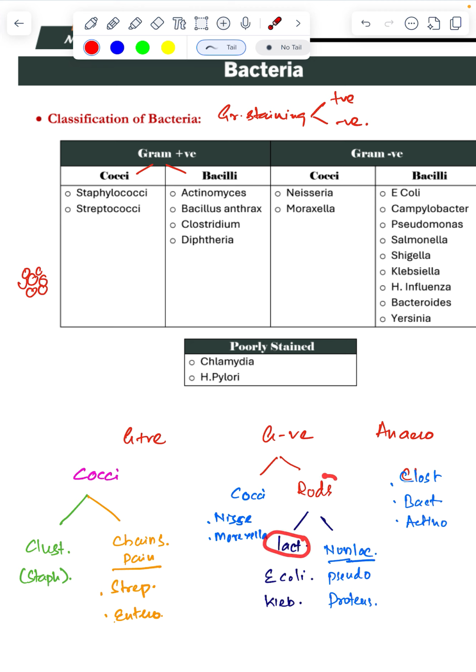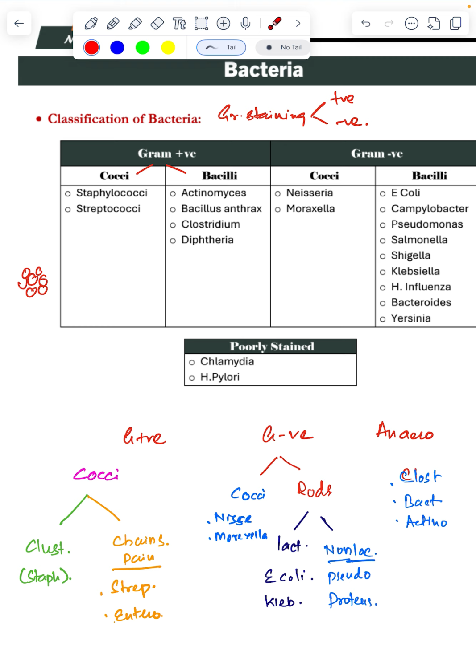Just try to remember rod, lactose fermenting: E. coli and Klebsiella. E. coli is found in urinary tract infection and all that. We remember E. coli in UTI. So UTI, lactose. Just remember it is related with the lactose and it is rod-like.